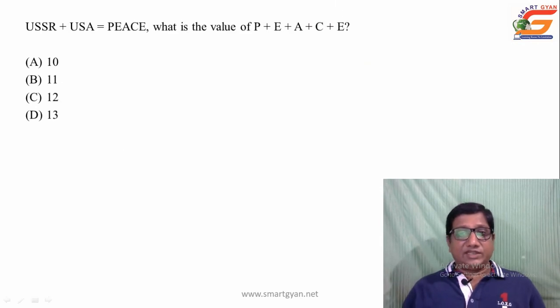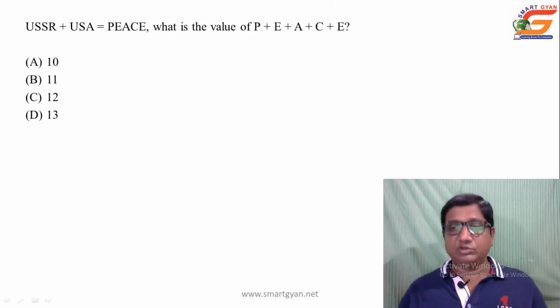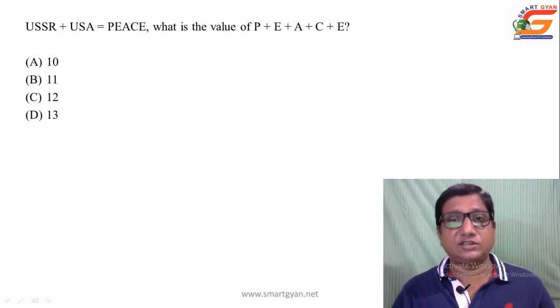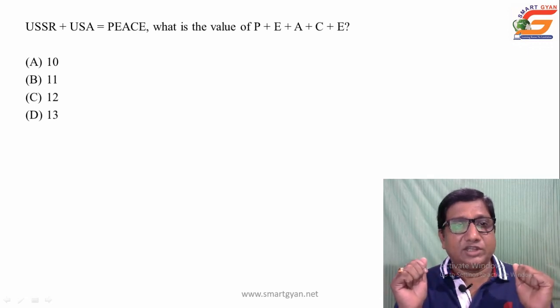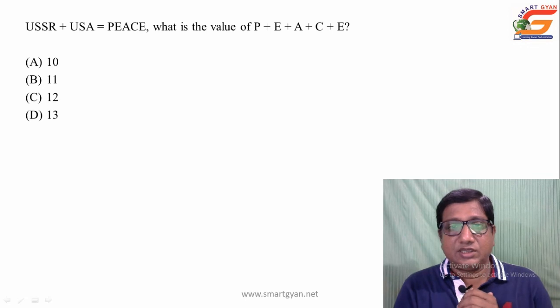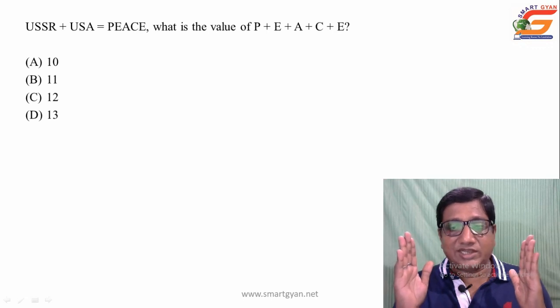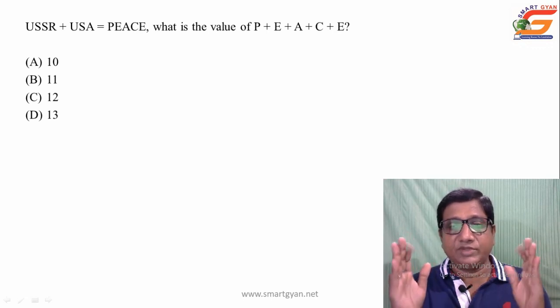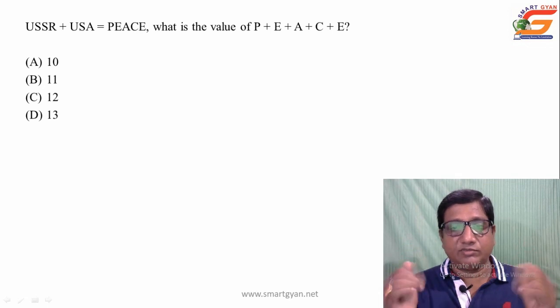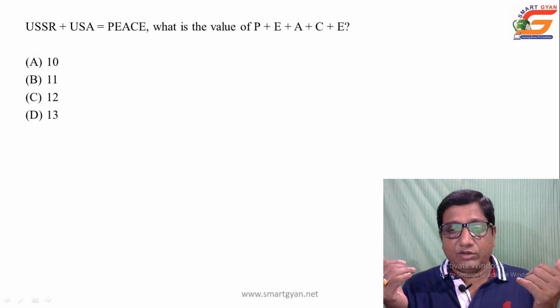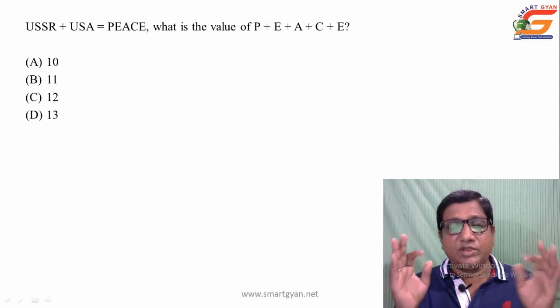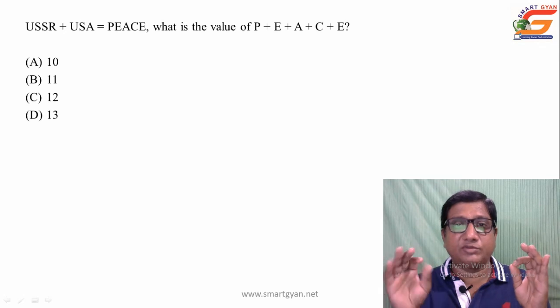By this time, I hope you must have been able to understand how to approach this and what the trick is to proceed. Yes, it is given USSR plus USA is equal to PEACE. What is the value of P plus E plus A plus C plus E? This is an assignment for you. Try to solve it yourself and comment to me in the comment box with its answer. Also, I will bring its solution in the next video just after this, but I will insist you solve the problem and comment its answer, and when I post the video, I will check your answers with the solution.